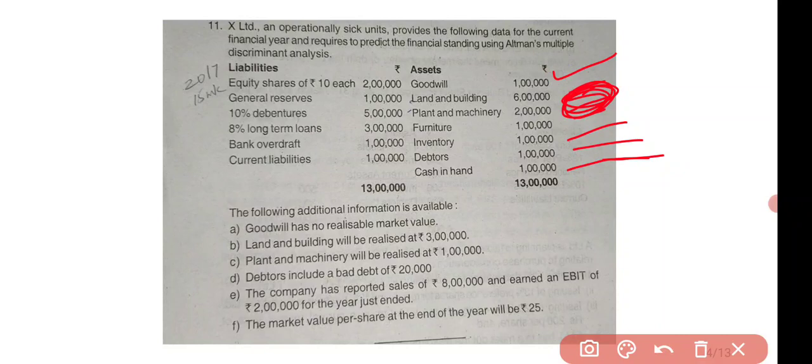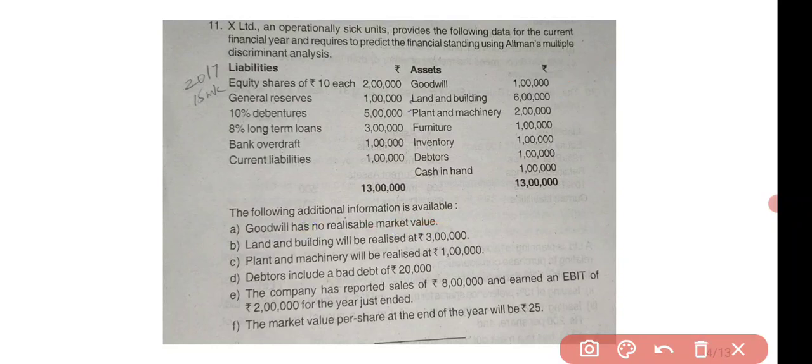The following additional information is available. Goodwill has no realizable value. Okay, it means that goodwill has no value now. So while calculating total assets, we have to deduct this goodwill value. Remember this. Why are we deducting it? Because it has no value now, no realizable value. That's why we have to deduct it.